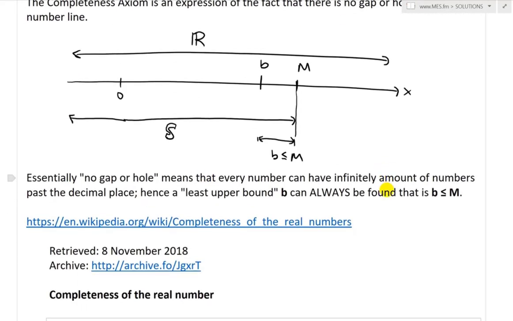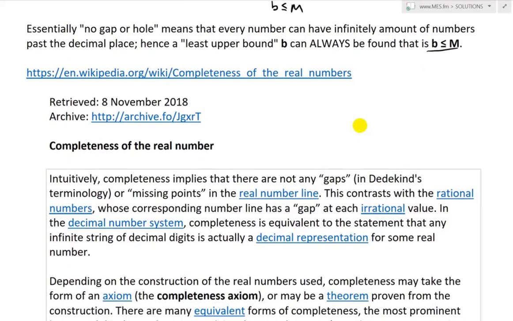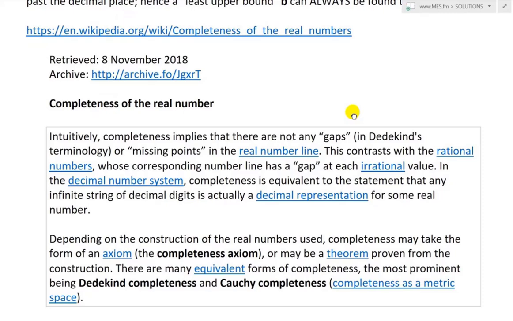Essentially this stems from what's called no gap or hole, and that means that every number can have infinitely many digits past the decimal place, hence a least upper bound B can always be found that is less than or equal to M. So yes, that's just a quick mainstream view of this completeness axiom. It is very interesting. Again, this is more rigorous mathematics. So, completeness of the real numbers.